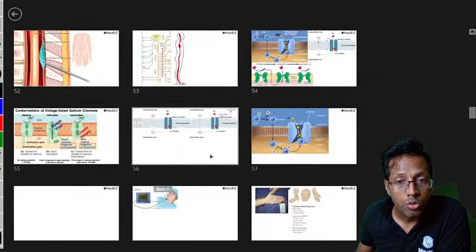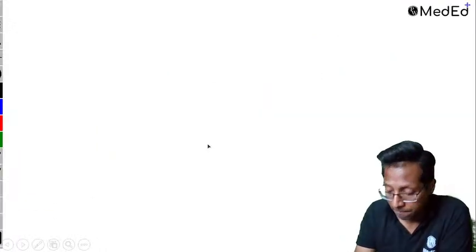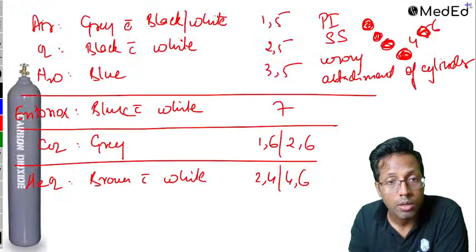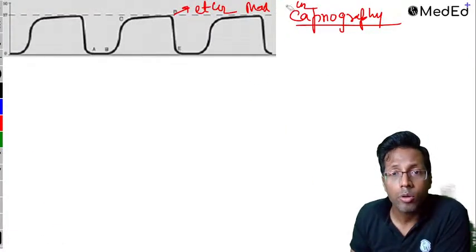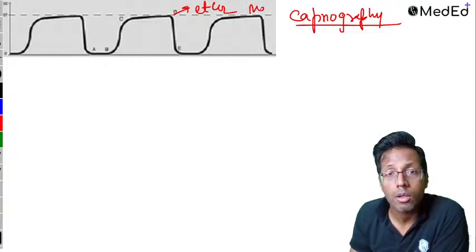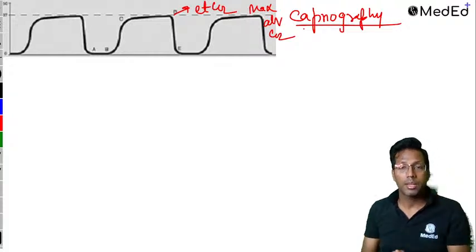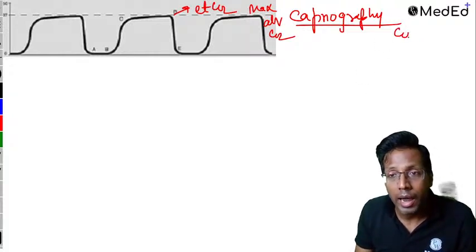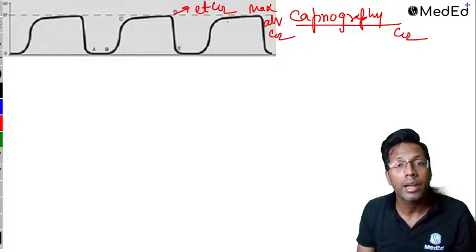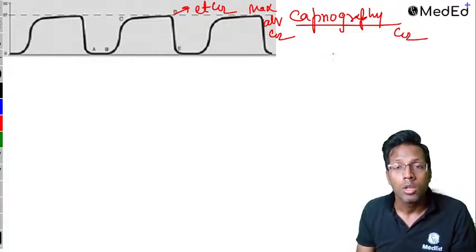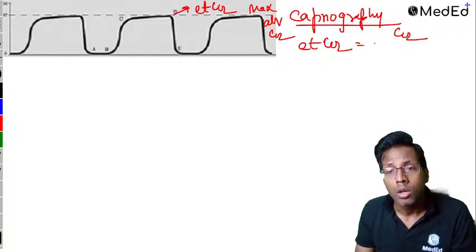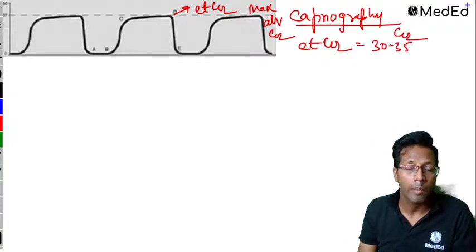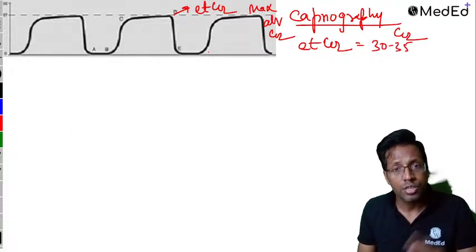Okay, so correct, that is EtCO2 here. We have discussed this here. Where was I? Yeah, this is where we were. So maximum alveolar CO2. Okay, so capnography is basically telling you about the carbon dioxide of the patient, and this point D which I told you is end-tidal carbon dioxide or the maximum alveolar CO2. So capnography can also be called EtCO2 or end-tidal carbon dioxide. So EtCO2 is the value. Normal value is 30 to 35. Okay, capnography can be mainstream or side stream.